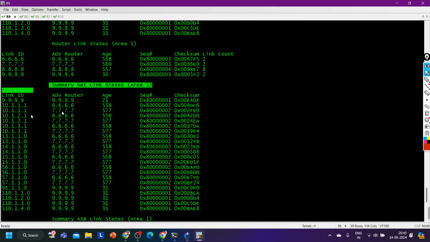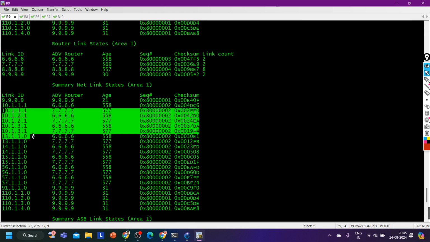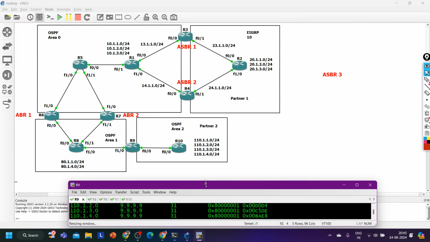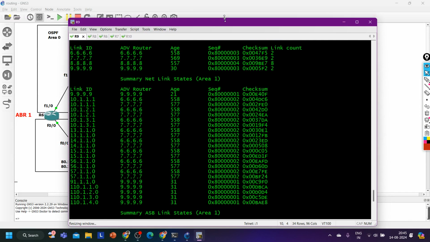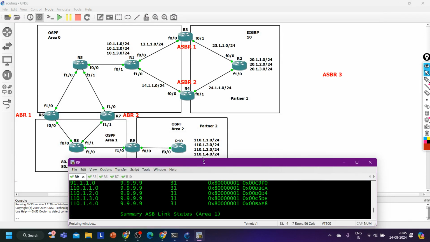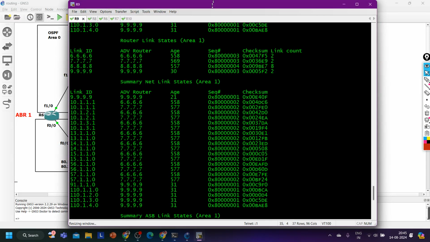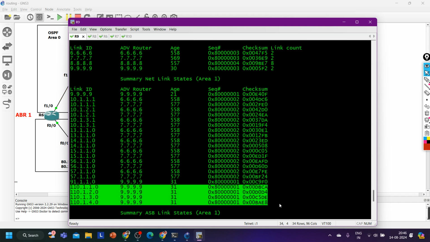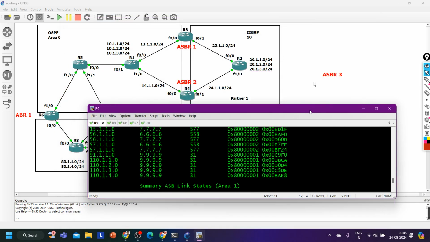For area 1, it is advertising these 10 subnets. From where is the router getting 10 subnets? Router 1 is advertising 10 subnets, and for these, router 6, these ABRs are generating this LSA 3, and for all the 110 prefixes, router number 9 is generating LSA 3.